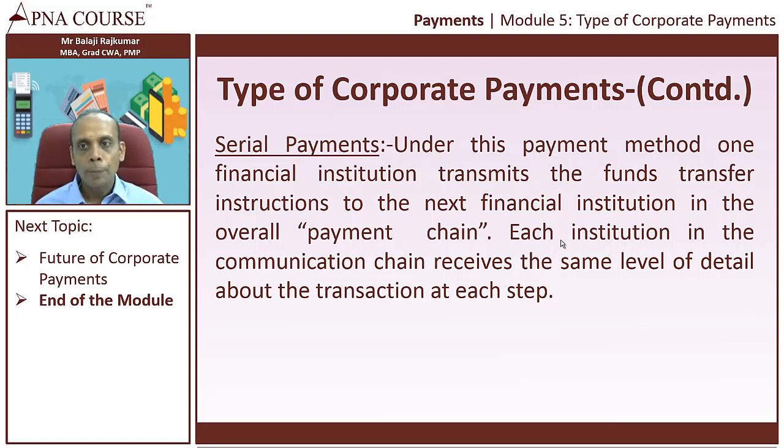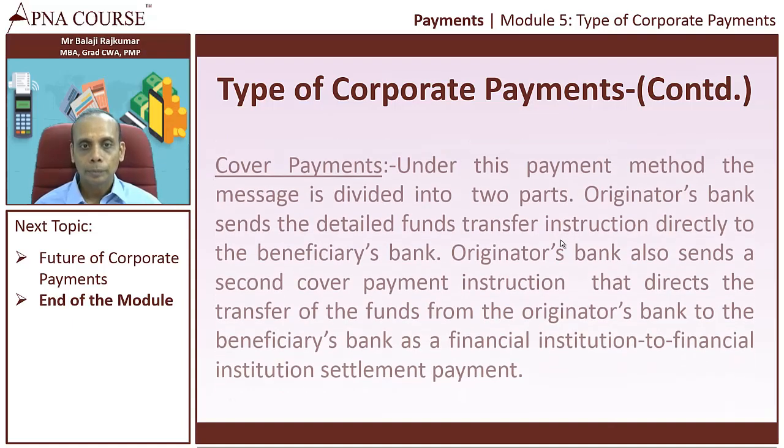Each institution in the communication chain receives the same level of detail about the transaction at each step. For example, financial institution A transfers the funds transfer instruction to financial institution B, and B transfers it to C. That's a payment chain, and it's called a serial payment.